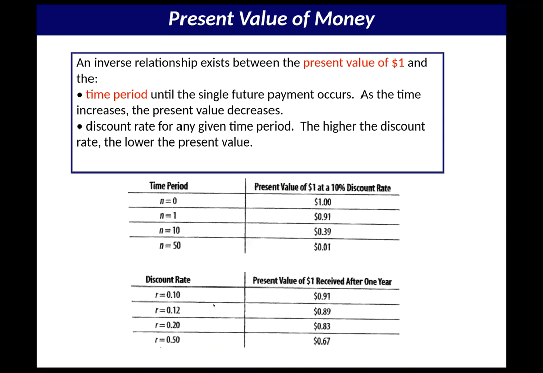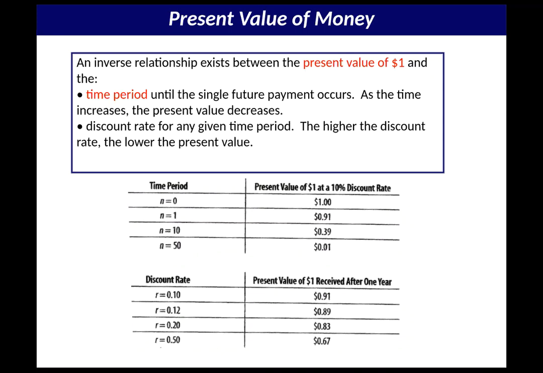At the same time, if we say the discount rate is 10%, the value after 1 year is going to be the same: 91 cents. If it's 12%, or if we say 50%, it would be worth 67 cents. So essentially, if we have 67 cents now and an interest rate of 50%, after 1 year that's what the dollar is worth based upon that discount.